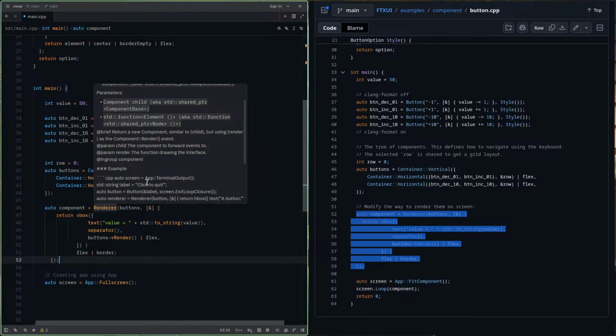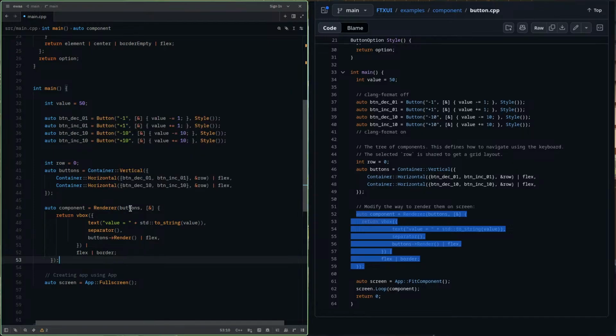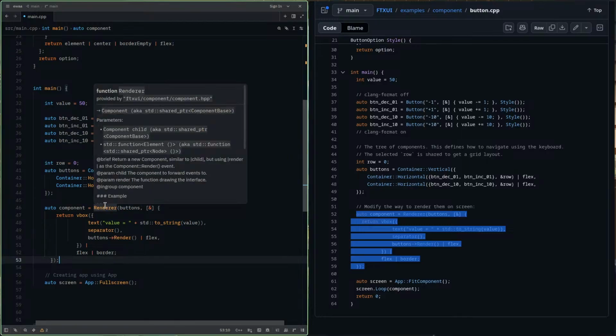I didn't understand anything here. Return a new component similar to child. Okay, so the first one that we are giving here is a child, and it returns components. The first parameter it takes is a component child.